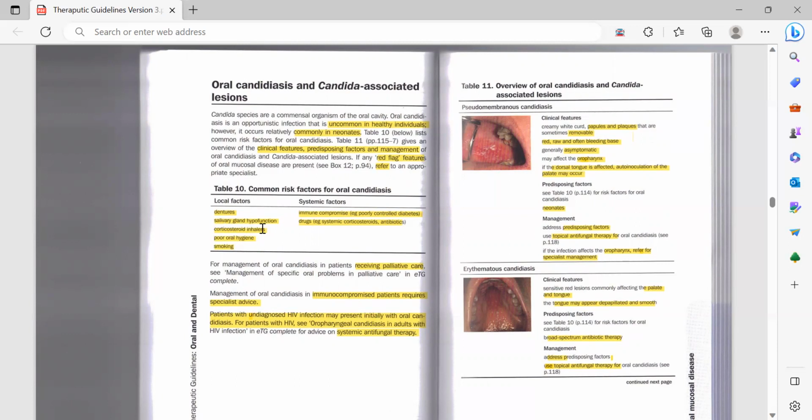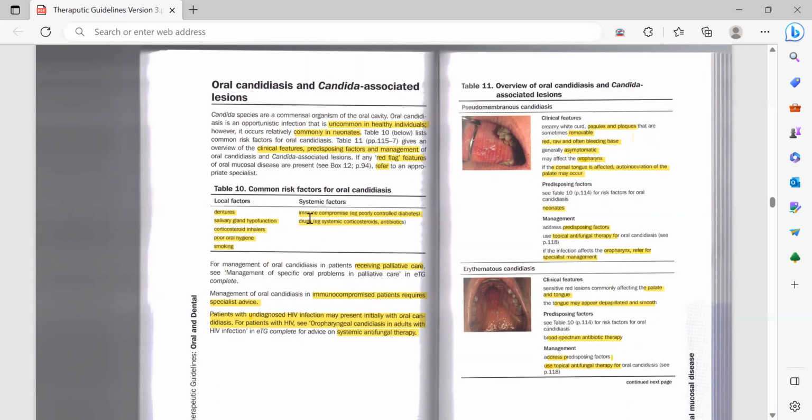The corticosteroid inhaler decreases our immunity, and secondly, it can also lead to dry mouth. Then poor oral hygiene and smoking. So these are some of the local risk factors that might be the main cause of oral candidiasis, and systemic factors could be immune compromise and drugs.